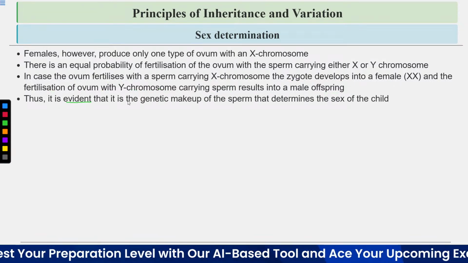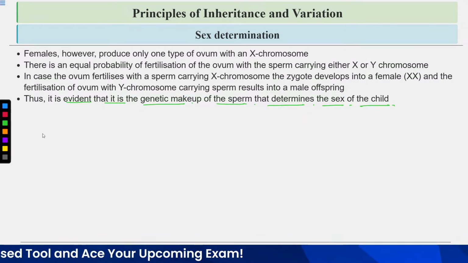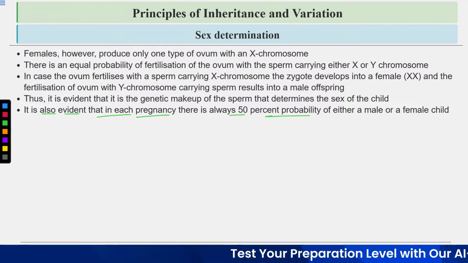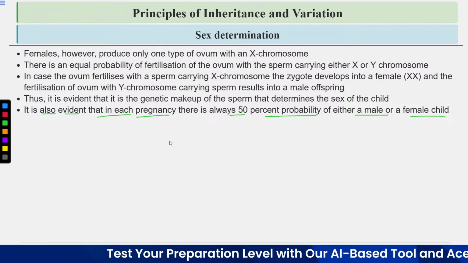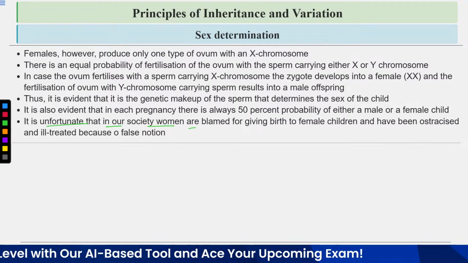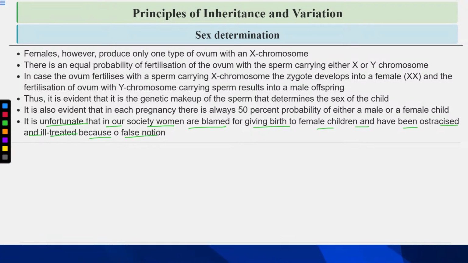Thus, it is evident that it is the genetic makeup of the sperm that determines the sex of the child, not that of the egg. It is also evident that in each pregnancy, there is always 50% probability of either a male or a female child. It is unfortunate that in our society, women are blamed for giving birth to female children and have been ostracized and ill-treated because of the false notion. But it is the male who determines the sex of the child.